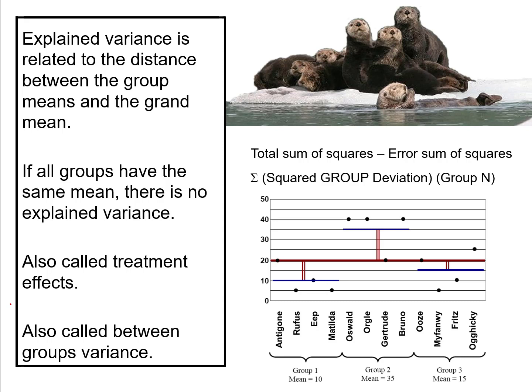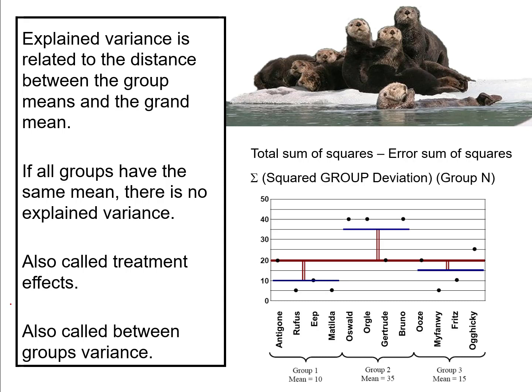As I just mentioned, the explained variance sums of squares is a value that's going to be related to the overall effect size. That is, if we have a big effect, then the explained variance sums of squares is going to be a larger value. And if we have a small effect, then it is going to be a small value.